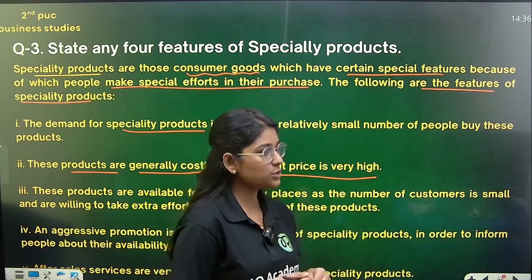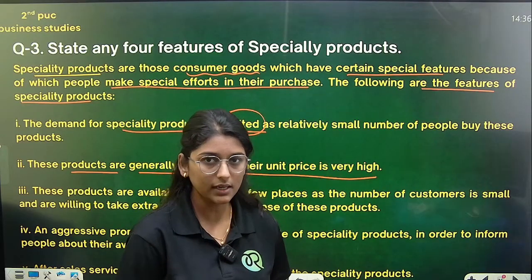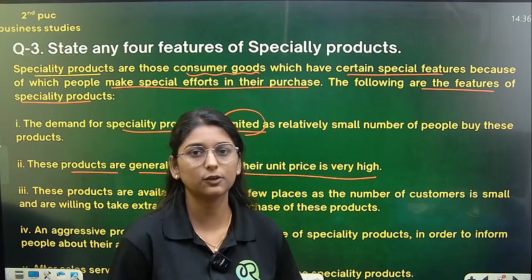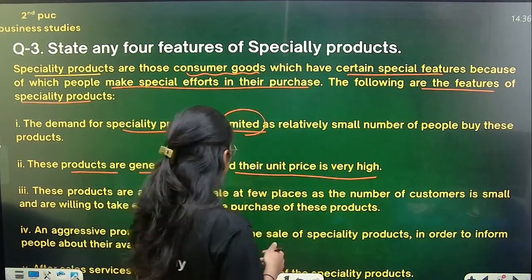And the second one is what? Second one you can see here, the products are what? Generally these products are costly products, anta heli karitivi. So prices of these products are very what? Very high. Okay, so the next one is what?